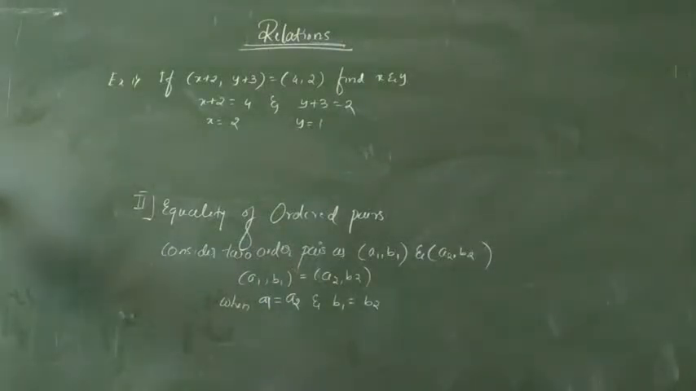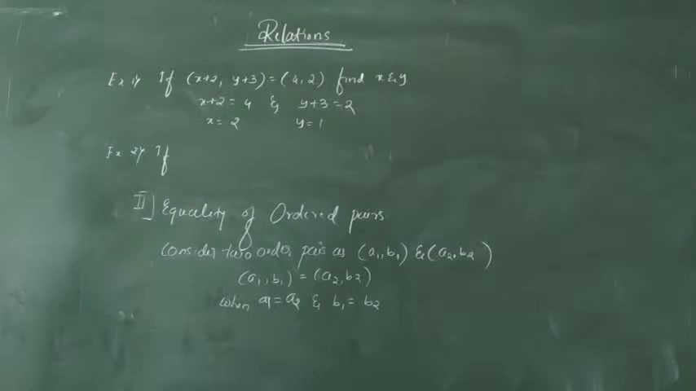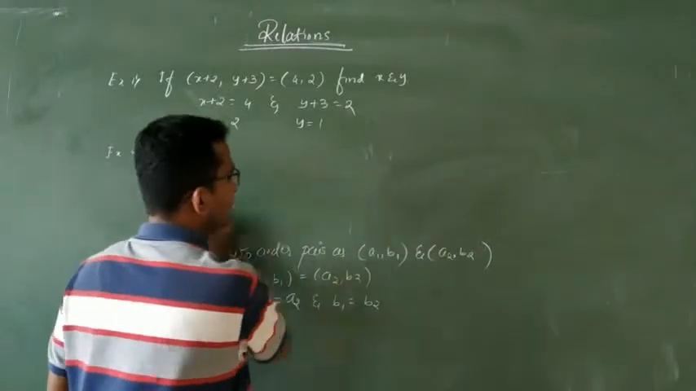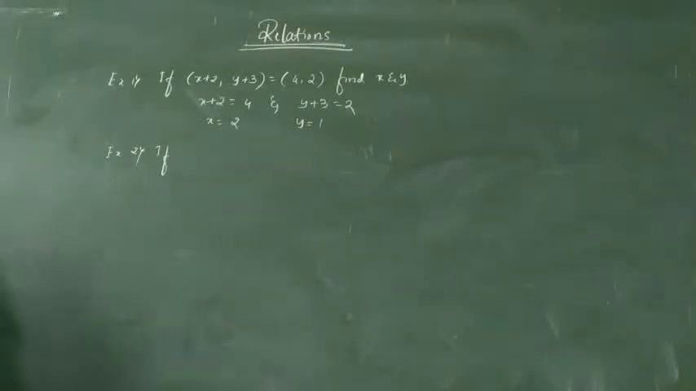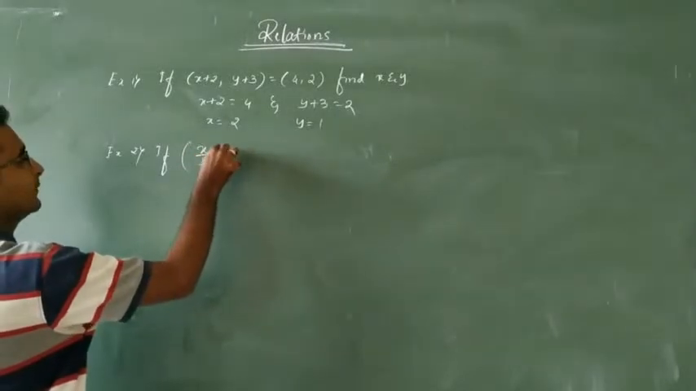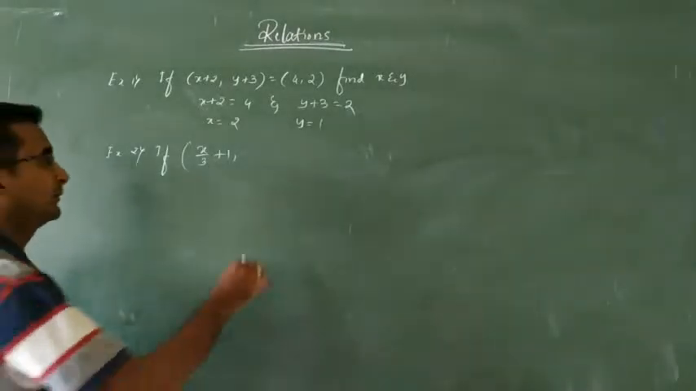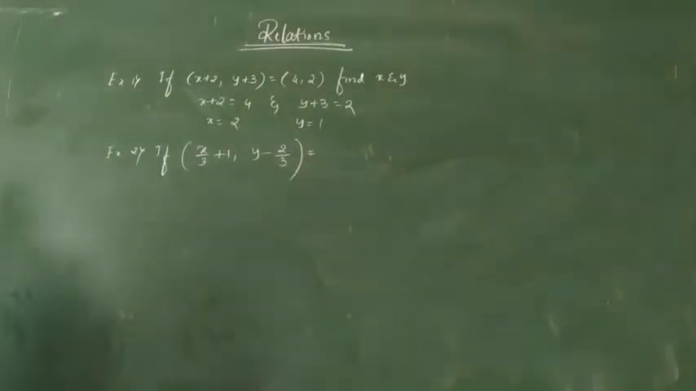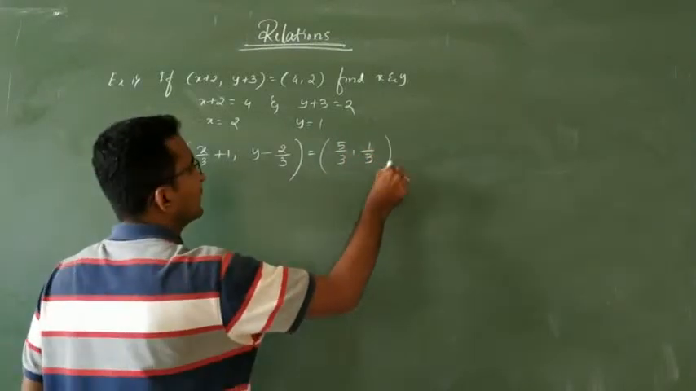Your ordered pair. Okay. Next, example number 2. It carries 1 mark, very simple. You have to compare the first element with the first element and the second element with the second element. That is nothing but the equality of ordered pairs. Next one. If (x by 3 plus 1, y minus 2 by 3) is equal to (5 by 3, 1 by 3), find x and y.